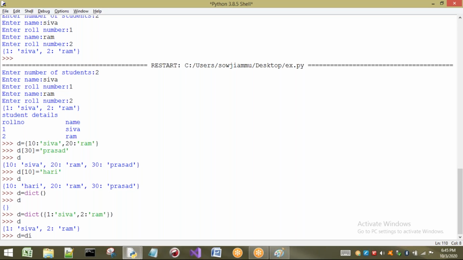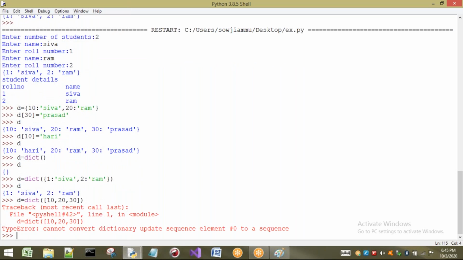So dict of. You may think, sir, you told that dict is going to convert any type to a dictionary. But here, if you write a set, what happens? Let us see. We are going to get an error. The reason is, inside a set, what elements do we have? Single elements. But for a dictionary, what do we require? We require both keys and values. So we should not do it this way.